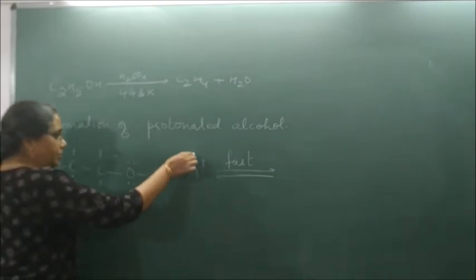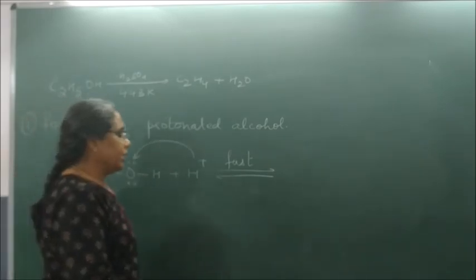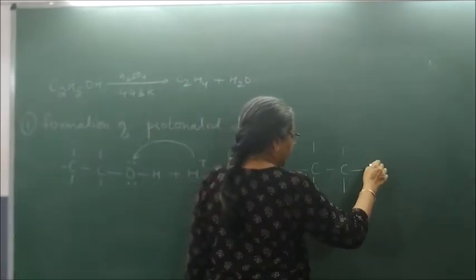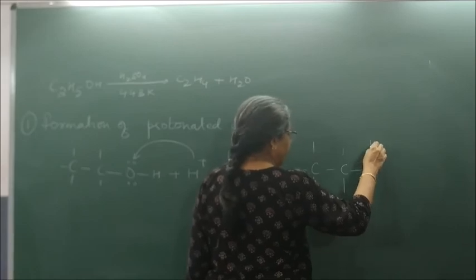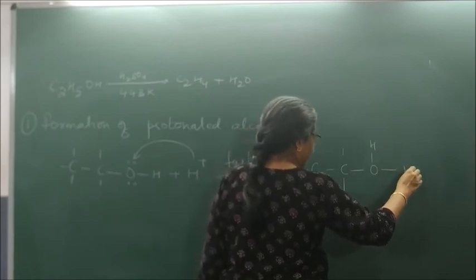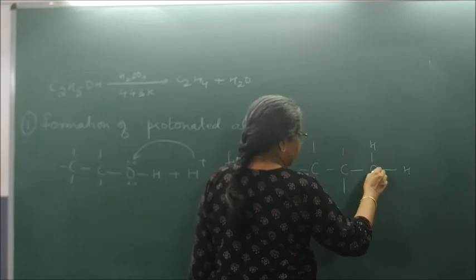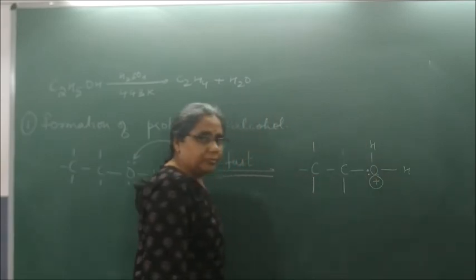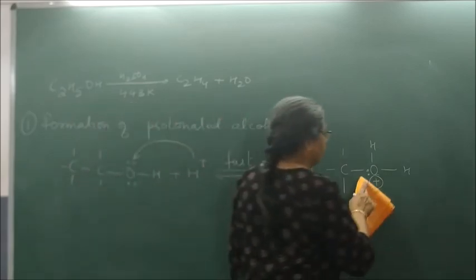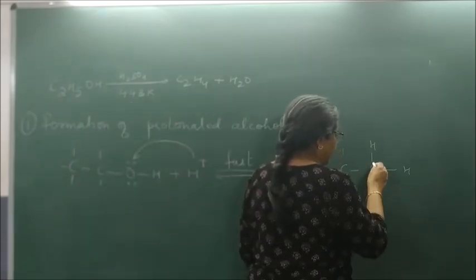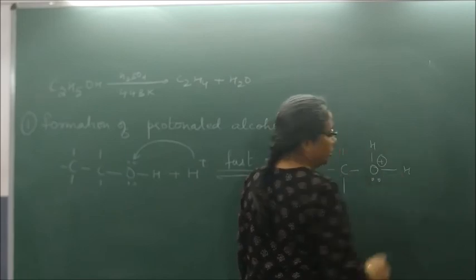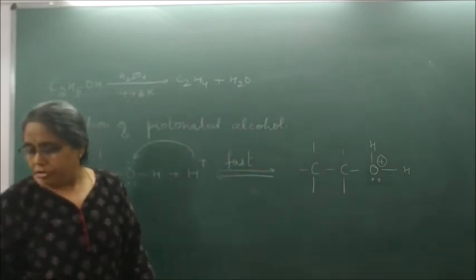So H plus will come and attack here. So you will get C2H5, then O, H, H, and the oxygen atom will have one lone pair of electrons. Understood? If you find it confusing to write like this, you can write the lone pair below and put a positive charge on the oxygen. This is the formation of what?